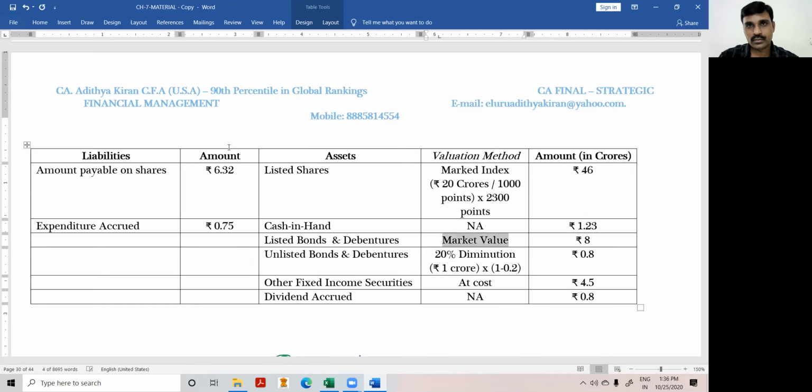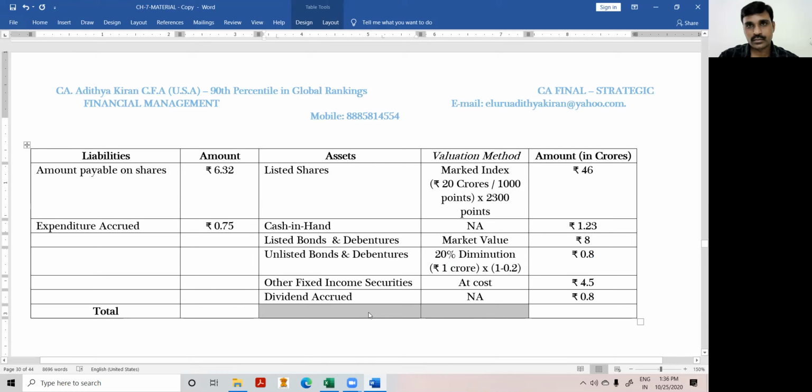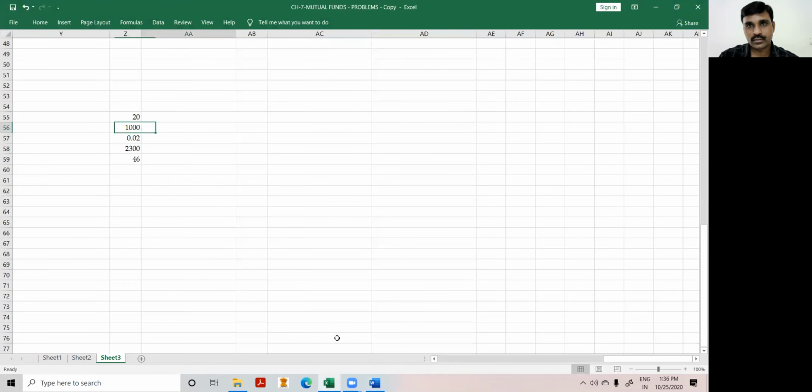Now let's value the total assets. Total assets and total liabilities. Look at the total assets: 46 plus 1.23, plus 8, plus 0.8, plus 4.5, and again 0.8, and again 0.8.